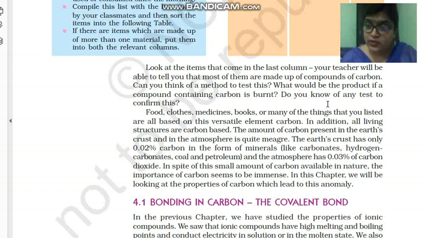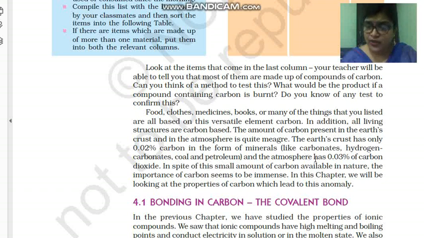In addition to this, children, all living structures are carbon based. Living structures here means living beings, animals as well as plants. See children, the earth's crust has only 0.02% carbon in the form of minerals like carbonates, hydrogen carbonates, coal and petroleum.